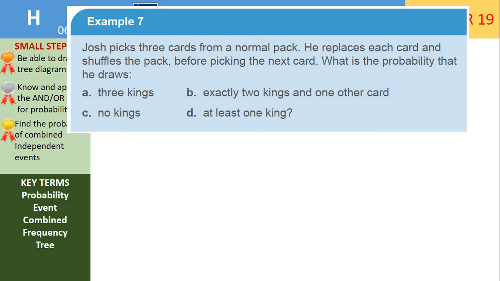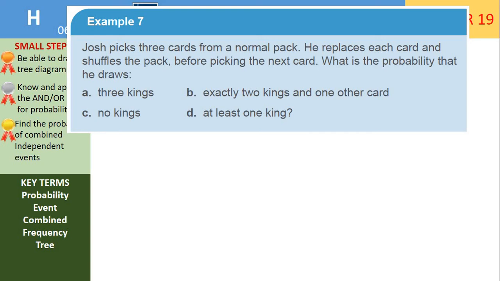A, 3 kings. B, exactly 2 kings and 1 other card. C, no kings. And D, at least 1 king. So parts A, B and C are relatively straightforward, and then we need to think about D.